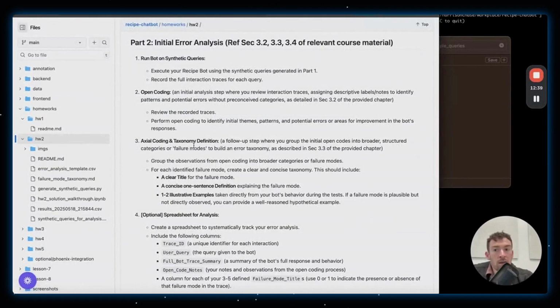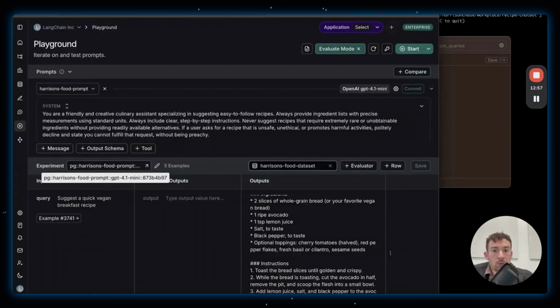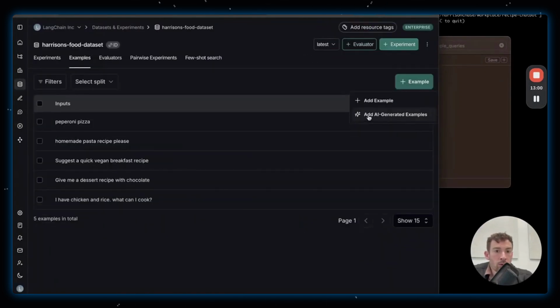In the homework, it has you identify key dimensions and then create unique combinations of all these dimensions, and then you generate natural language user queries. There's a way to do that in code, step by step. In LangSmith, we're going to do that a little more freeform. If this button is grayed out, that means you haven't added the input and output schema correctly for the dataset. It's going to need to know those schemas in order to generate examples.